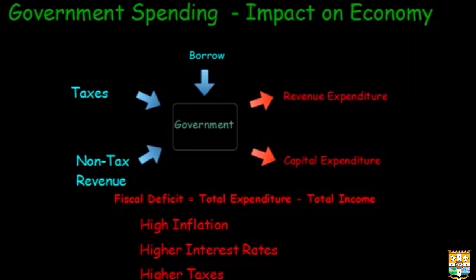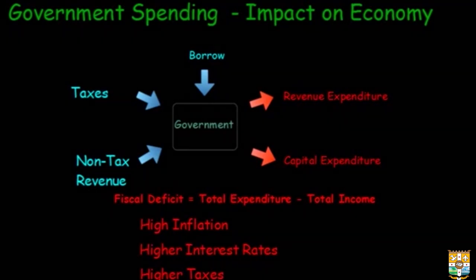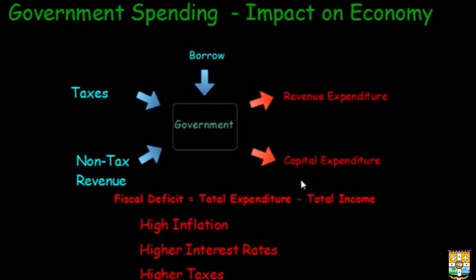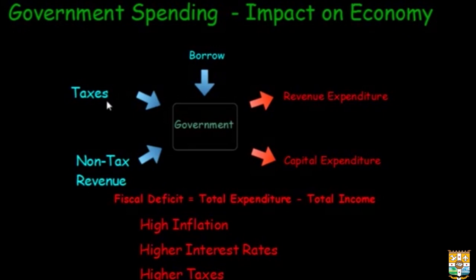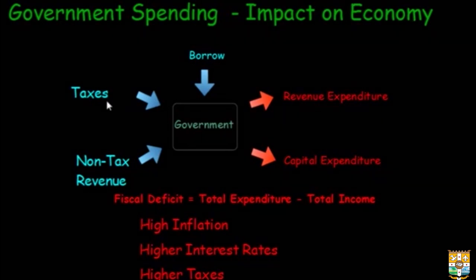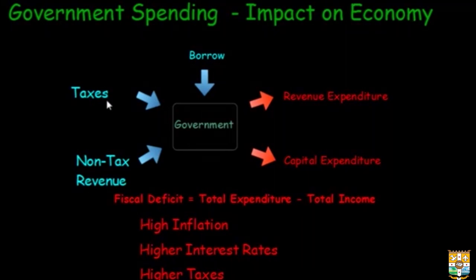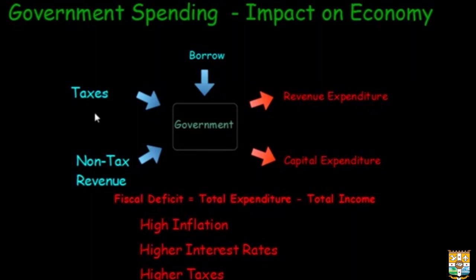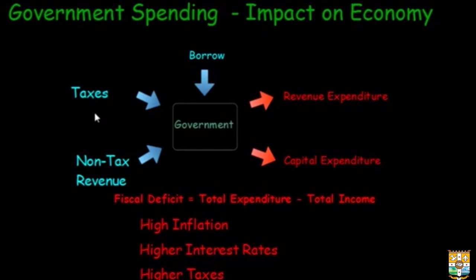In certain dire situations, when the government is running a very high fiscal deficit, the government might be forced to increase taxes to increase its income. If the government is forced to increase taxes on its citizens or on the economy, an increase in taxes can have several cascading effects.